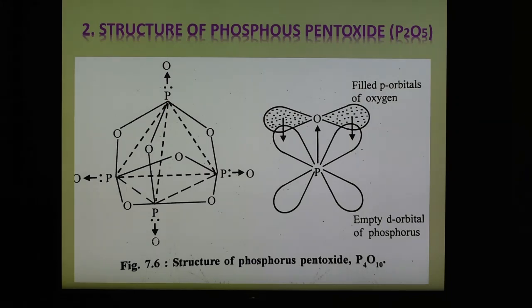So there are two important oxides of phosphorus: phosphorus trioxide and phosphorus pentoxide.